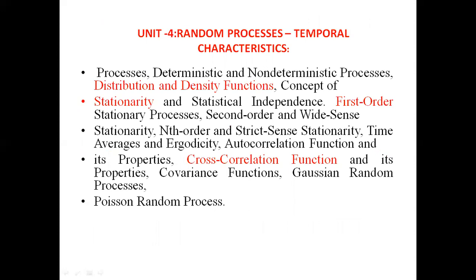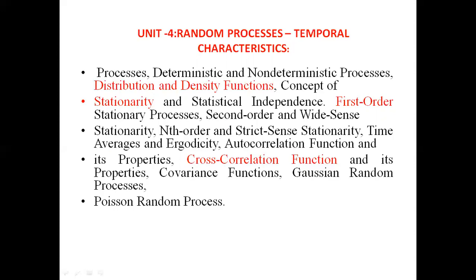Coming to the fourth unit, random process, temporal characteristics. Here, we need to discuss distribution and density functions with respect to time, and stationarity and statistical independence of the first order stationary process. In second order, wide sense stationary random process.